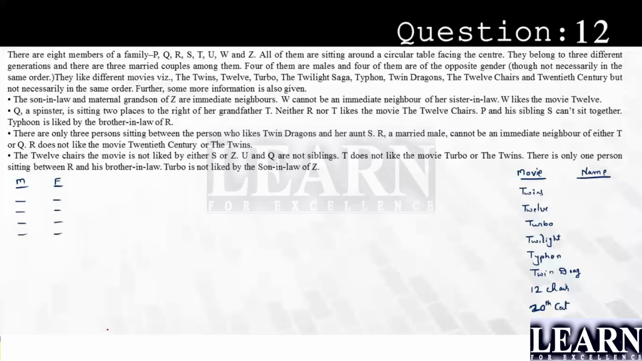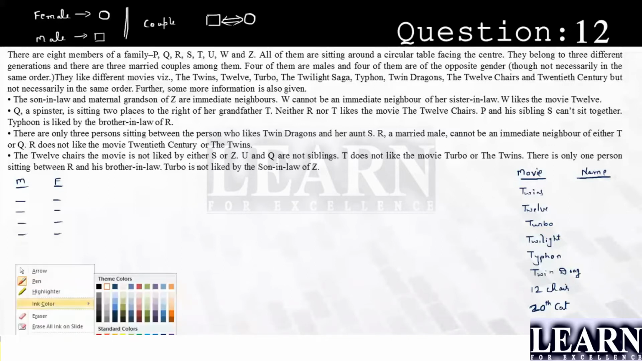We will not look into the seating arrangement. First, we'll look into the relation here. It means that Z has a son-in-law as well as a maternal grandson. So in order to draw a family tree, I'll take out some standard notations. For female, I'll use a circle and for male, a box. If it is a couple, a male and a female, I'll connect them with a double arrow mark. These are the notations we'll be following for this blood relation problem.